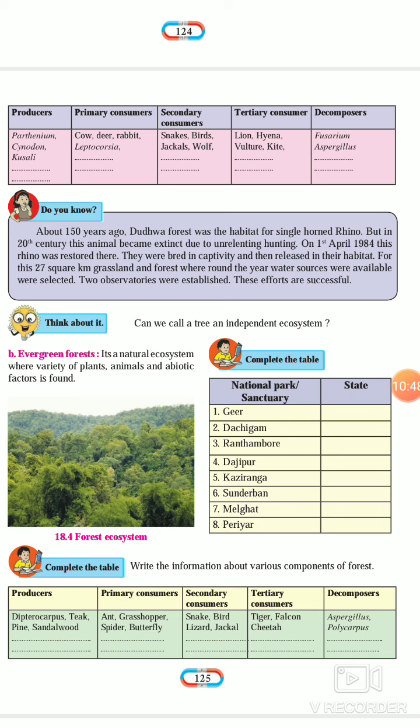And decomposers depend on all these producers, primary consumers, secondary consumers, and tertiary consumers. They are known as fusarium, aspergillus. That means all types of viruses, bacteria, and fungi. Now one more piece of information is given here.